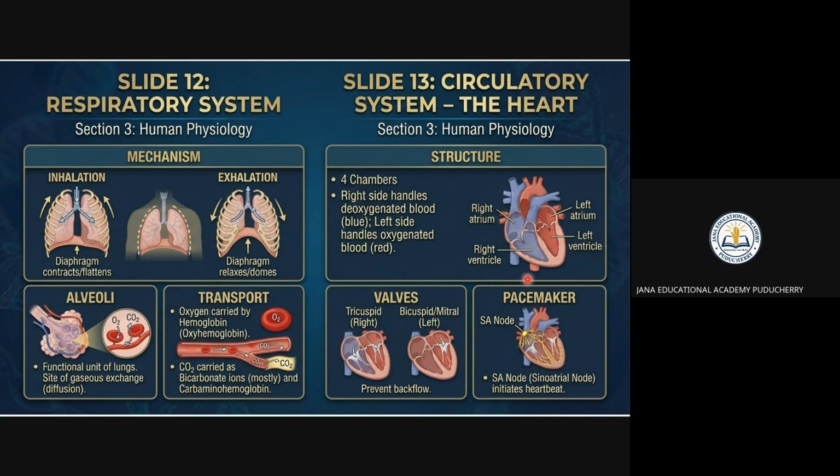The right atrium and right ventricle carry the deoxygenated blood, and the left atrium and left ventricle carry the red blood. You can see there is a valve. The tricuspid is the right valve, and the bicuspid is the left valve. They prevent the backflow, so blood cannot come in two directions. It can go only in one direction. So the valves are useful. The right is tricuspid and the left is bicuspid.